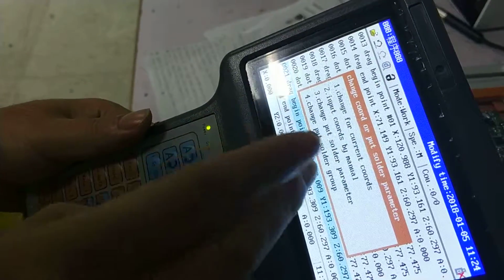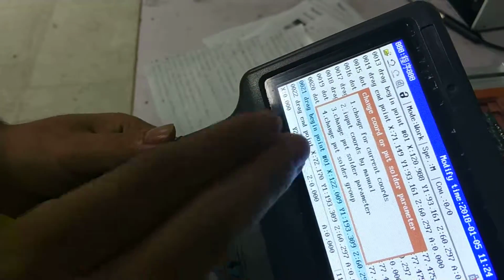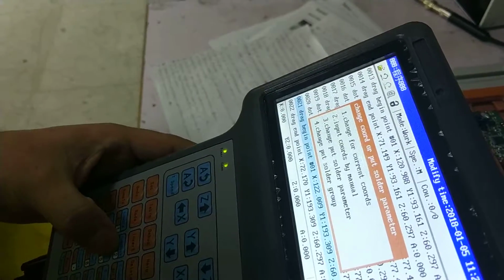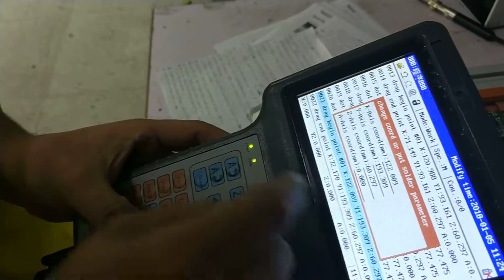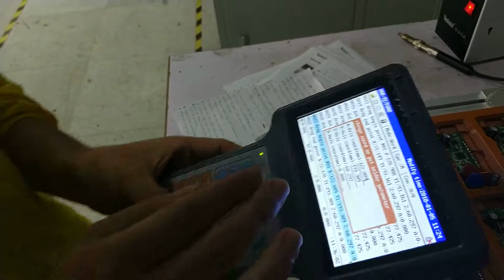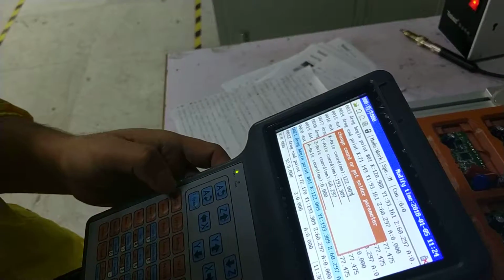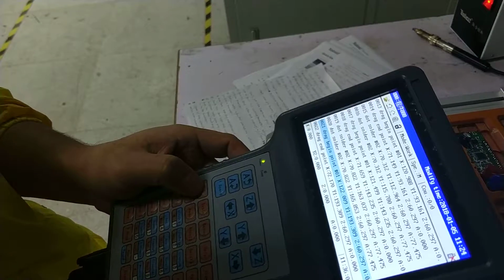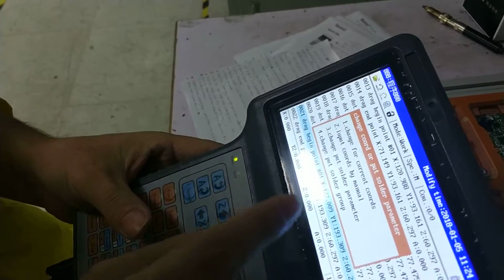The 2 is import code by manner. This you can change the number to change the solder code. The 3 is change port solder parameter.